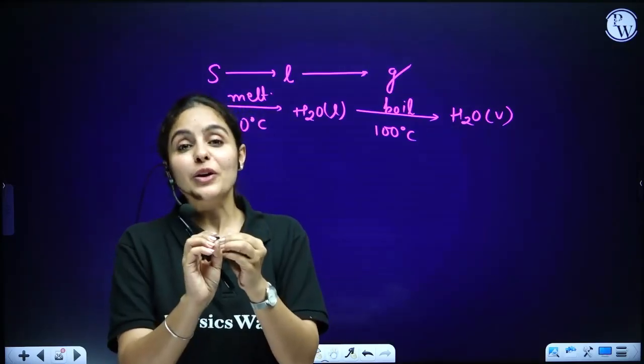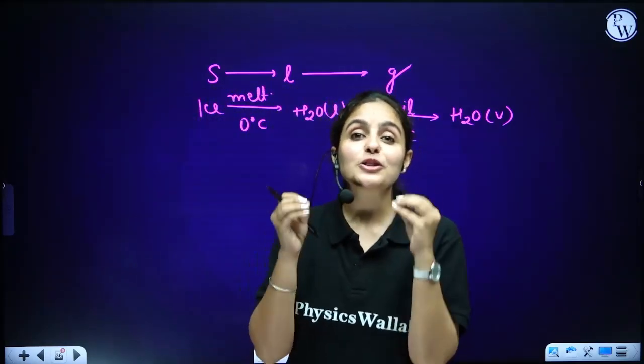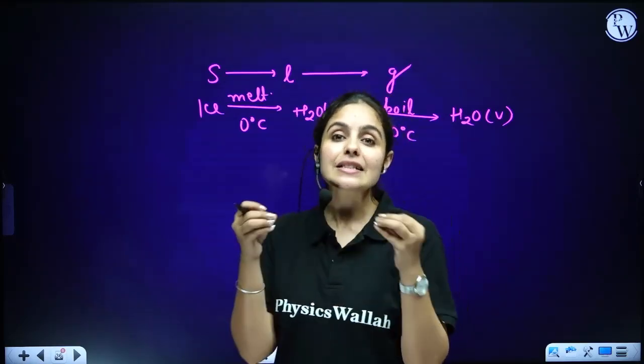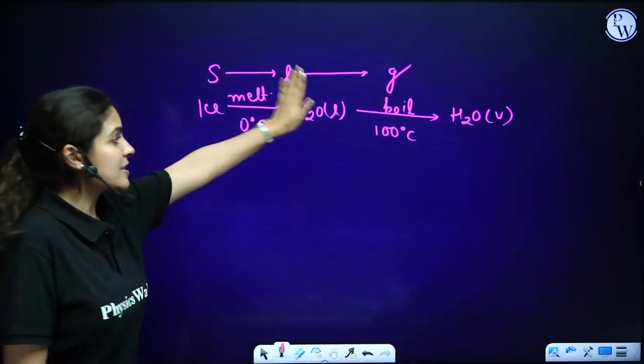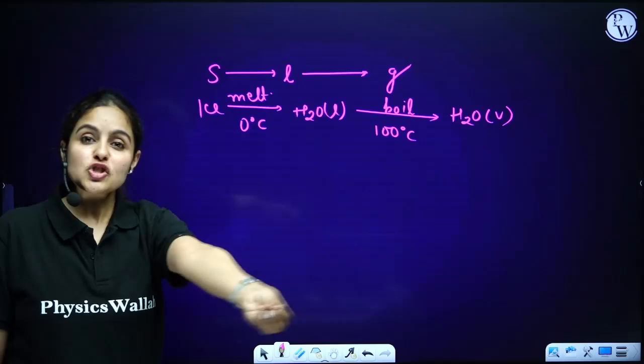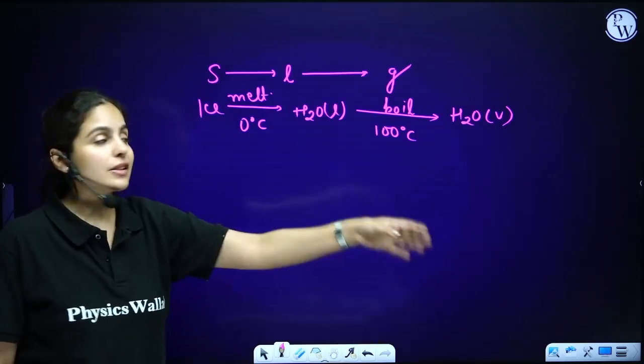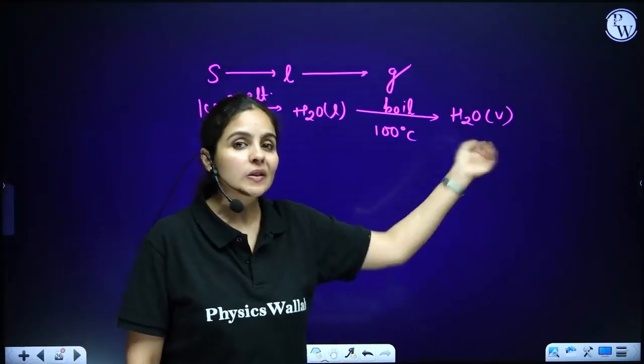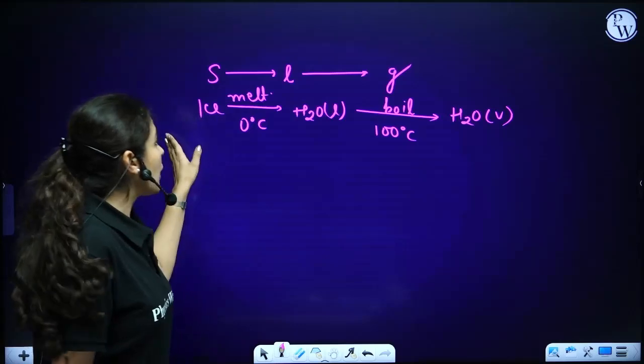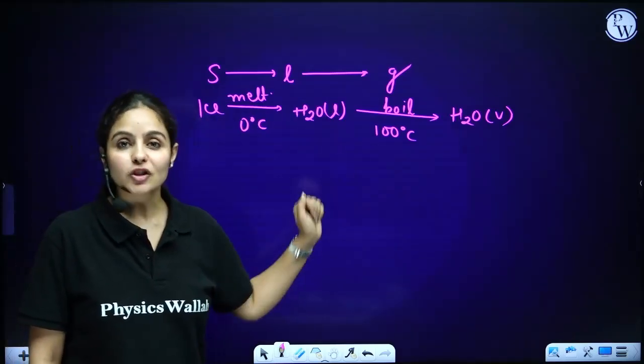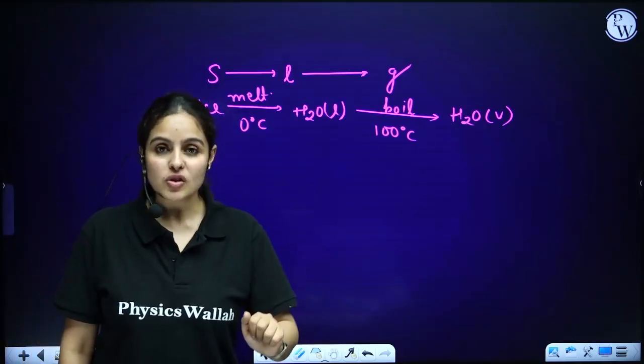That will be explained under a topic called latent heat. This is very basic. Even a small child can tell that if you boil water, it will turn into vapors, and if you melt ice, it will turn into water.